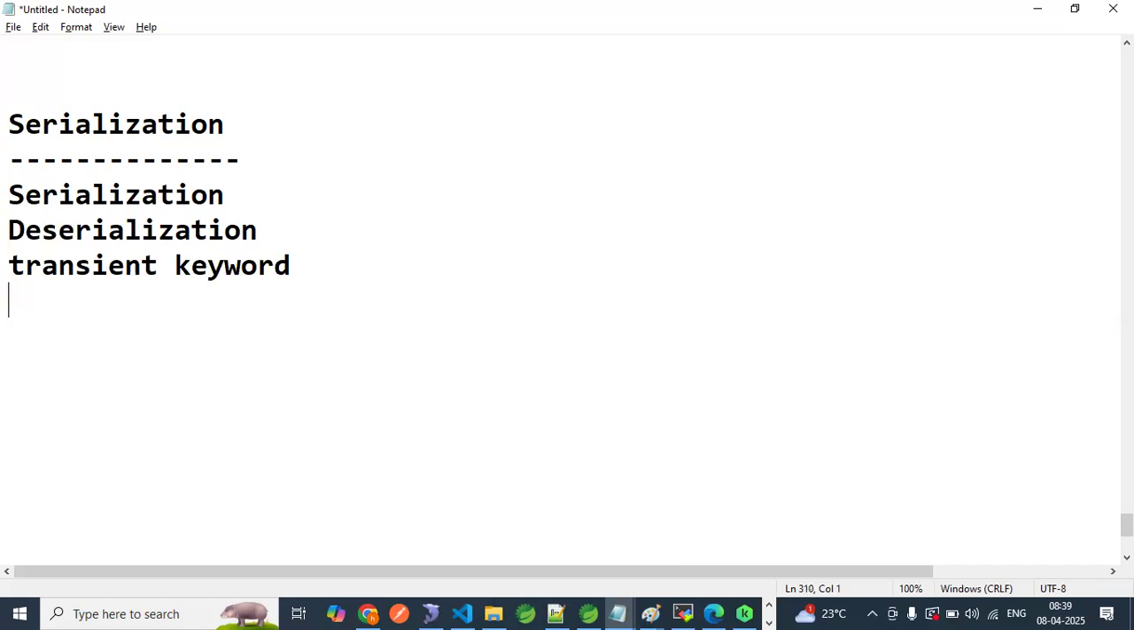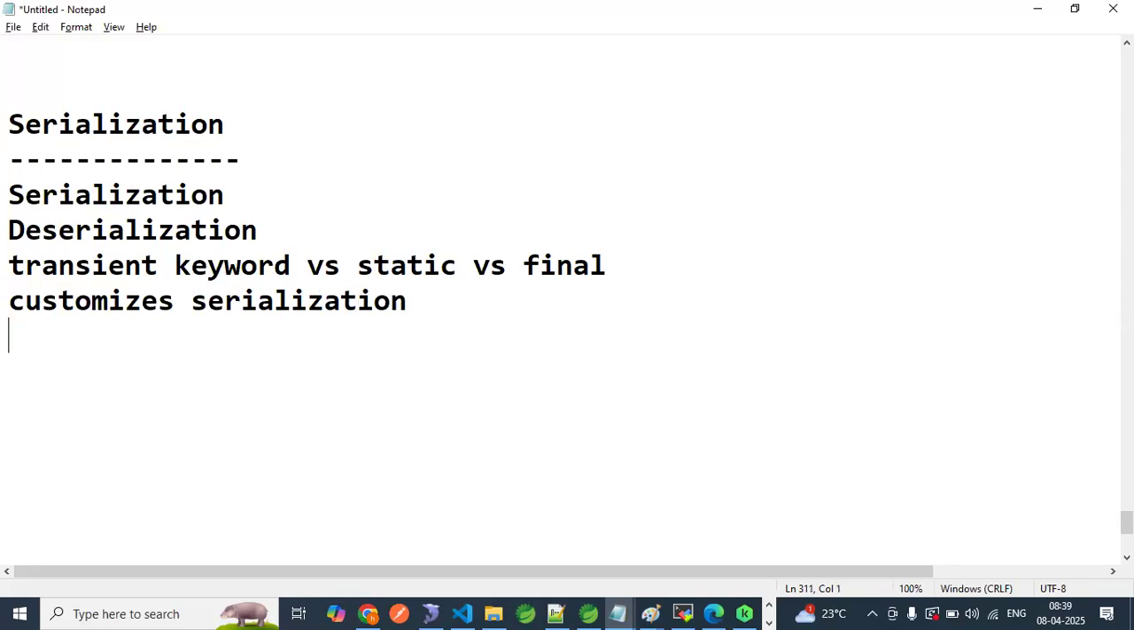Then we will understand transient keyword versus, let's say, static keyword. What is the difference? Or we can say transient keyword versus final keyword. What is the difference? Then we will do customization, customize serialization. Okay. Then we will see externalization.